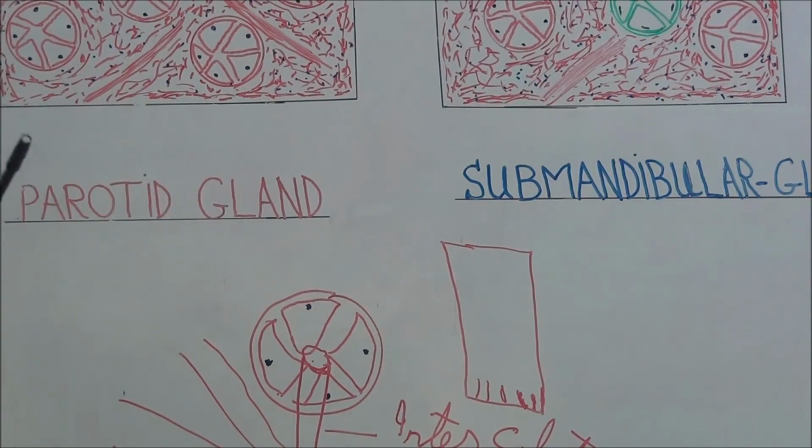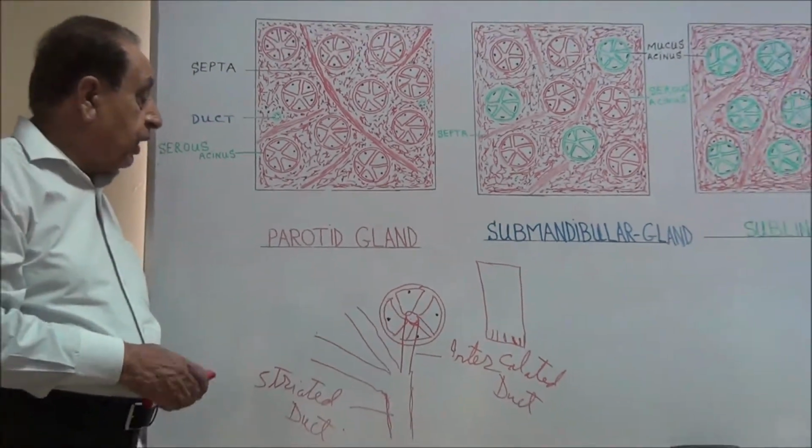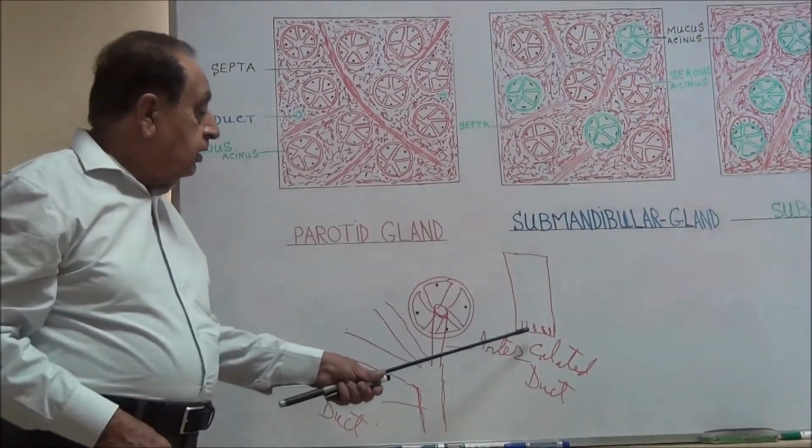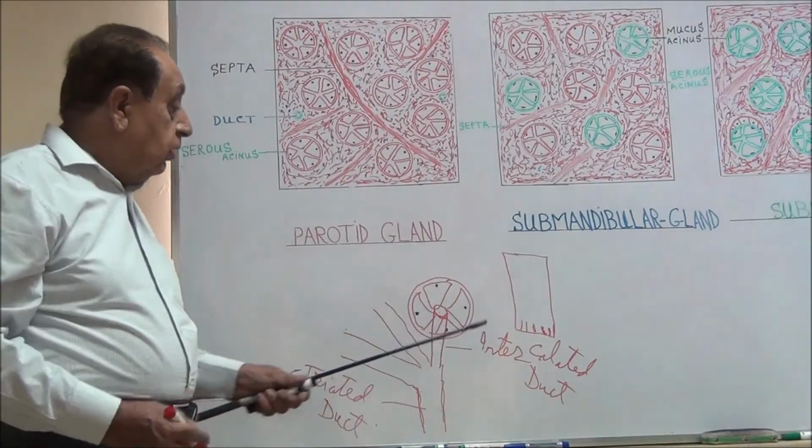These are the infoldings of the cytoplasmic membrane, and these infoldings are called the striations.